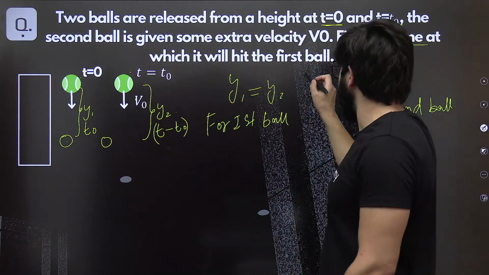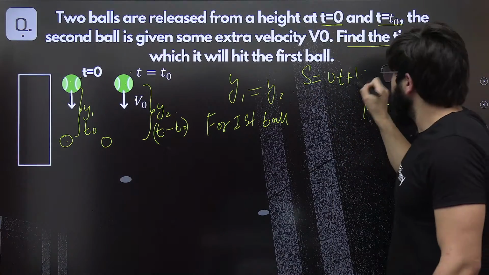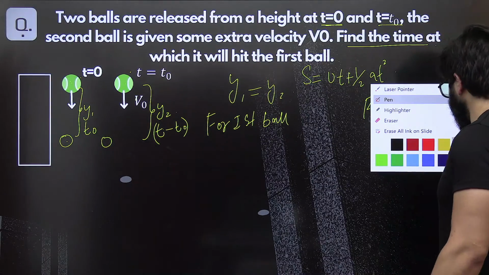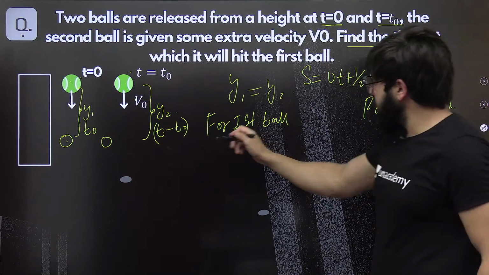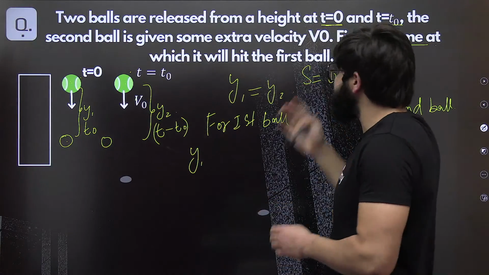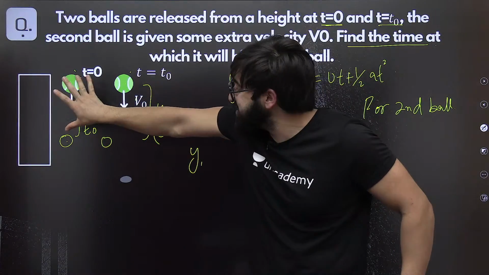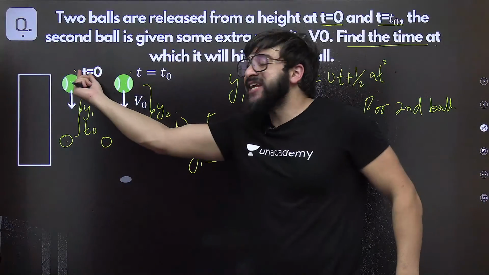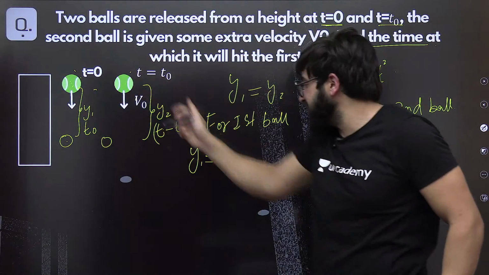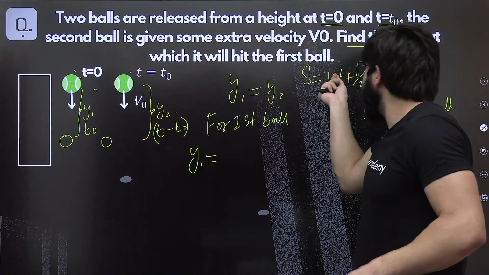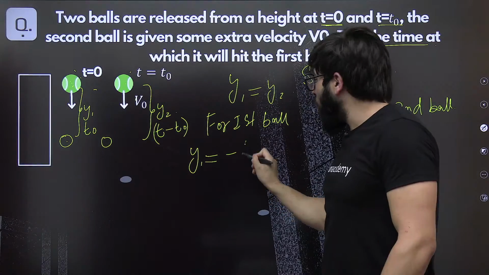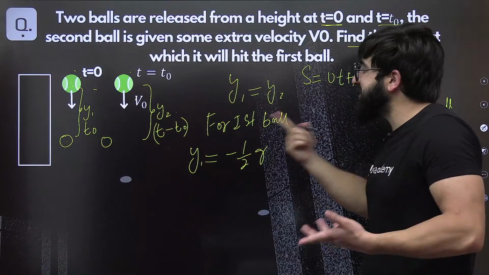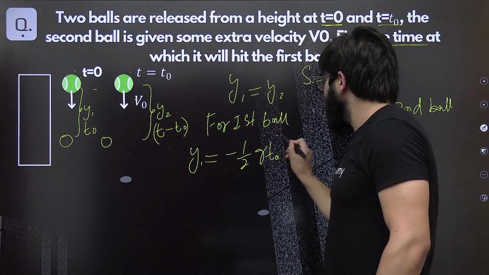S is equal to ut plus half of at square. We can use this one. Instead of this S, I am writing from this point to this point as y1. So y1 is equal to ut. Initially it is just released, no extra velocity given, so it will be 0 into t, minus 1 by 2, and acceleration is g, and t is t naught square.